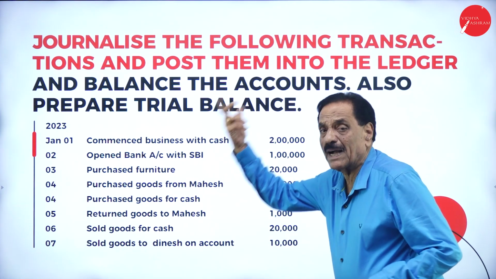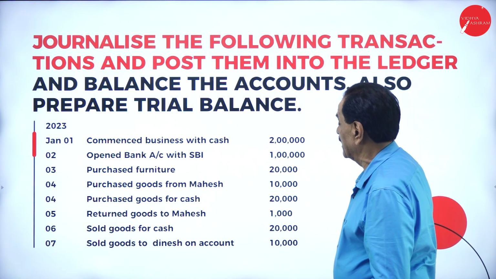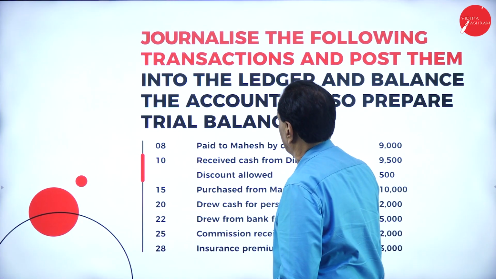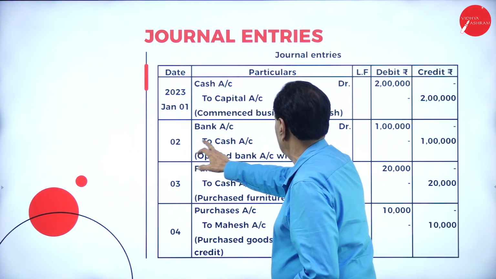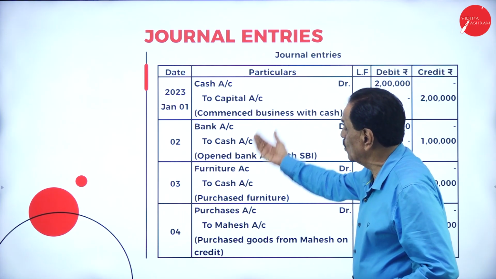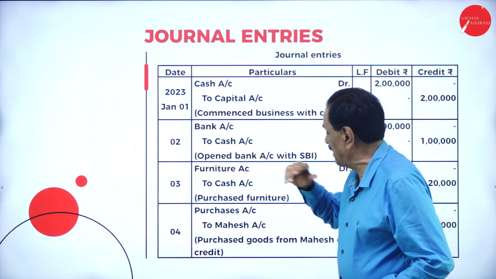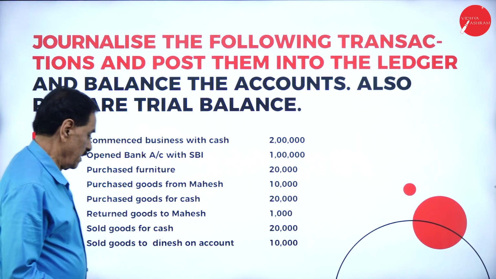We put the money into the bank account. What is going out? Cash. Who is the receiver? Bank. Bank account debit to cash account. See that? Bank account debit to cash. You put the money into the bank. What is going out? Cash. Who is the receiver? Bank. Bank is a personal account. Debit the receiver.